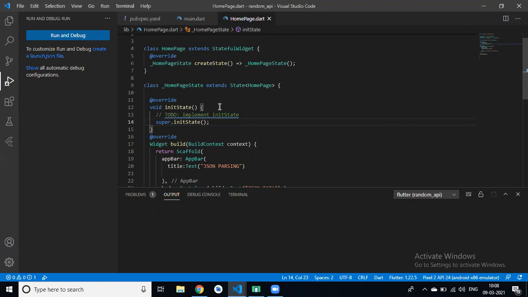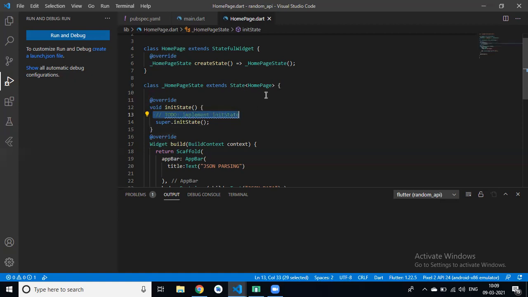So in Flutter we have the init state method. This is basically an overridden method. You can see override. What do you mean by override, Divya? It's like it overrides the existing.